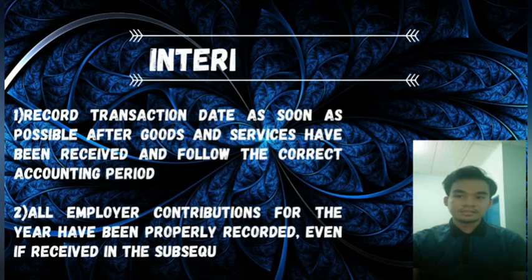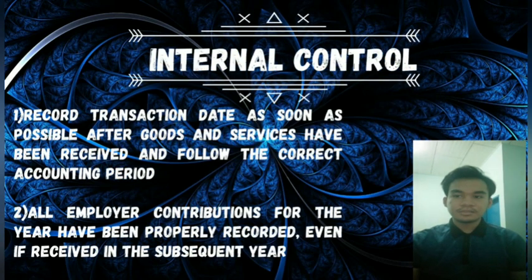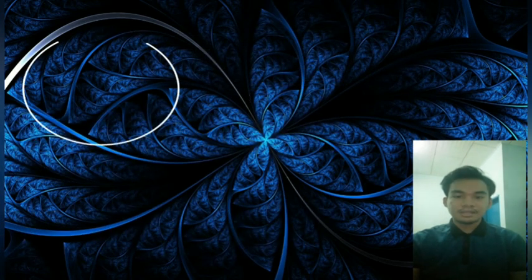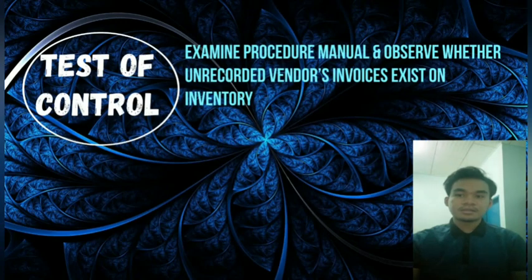Next is internal control. The management has to record the transaction date as soon as possible after goods and services have been received and follow the current accounting period. And employer contributions for the year have been properly recorded, even if received in the subsequent year. Next is test of control. The management needs to examine the procedure manual and observe whether unrecorded vendor invoices exist on inventory.